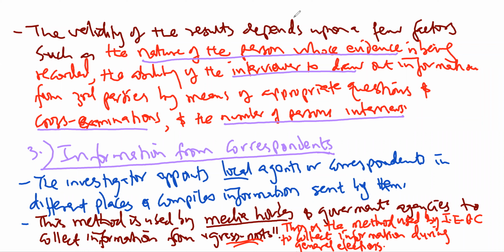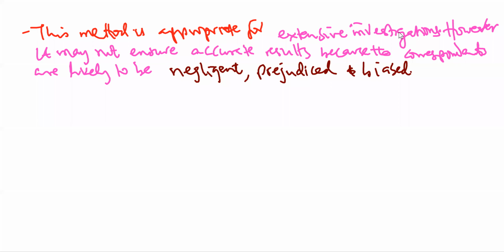So let's write them down. The advantage of this method is that it can cover a wide geographical area within a very short time, unlike the other methods. But there is a problem in that most of these correspondents are likely to be negligent, and others are prejudiced simply because they come from a certain area.